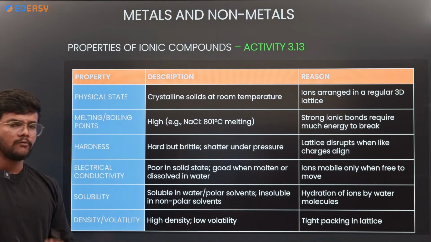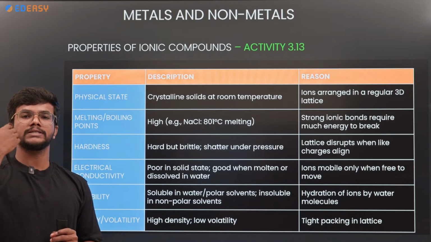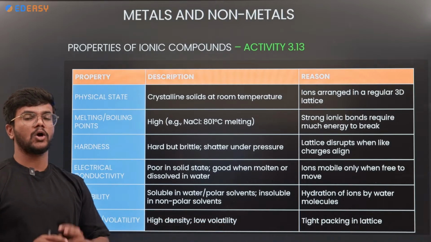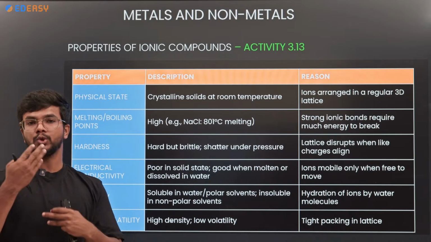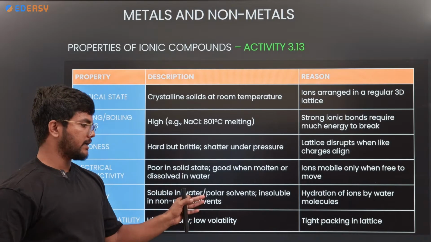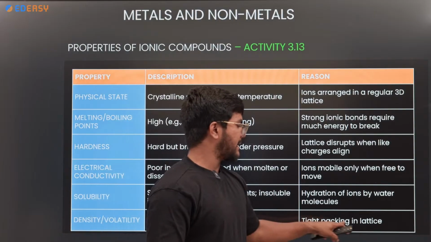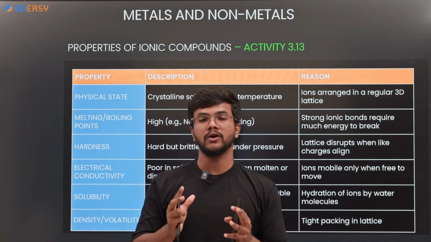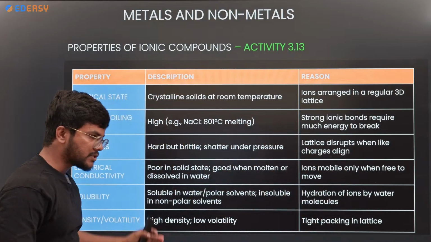Density and volatility. What is volatility? Density means thickness. Volatility means converting the salts into gaseous state. So salts have low volatility. They won't directly convert into gas in the atmospheric air. When they are exposed to the air, they cannot easily become volatile. So, tight packing in the lattice. Lattice is the structure of salt, which is very tightly packed. That is why they won't get volatile. Okay, so these are the properties of the salts.